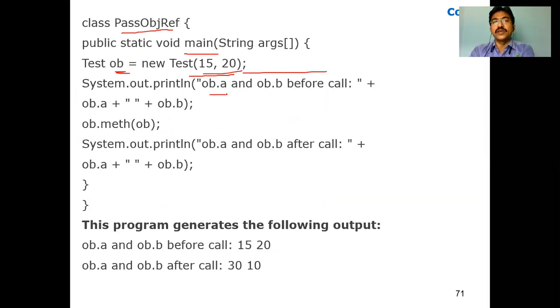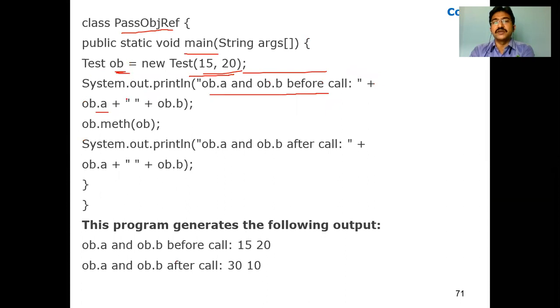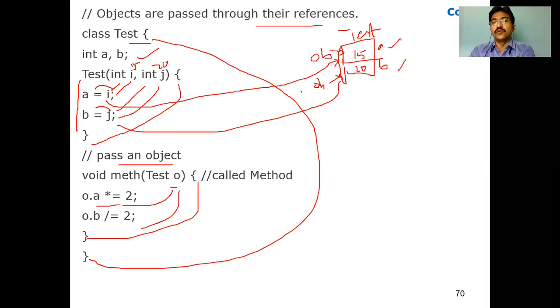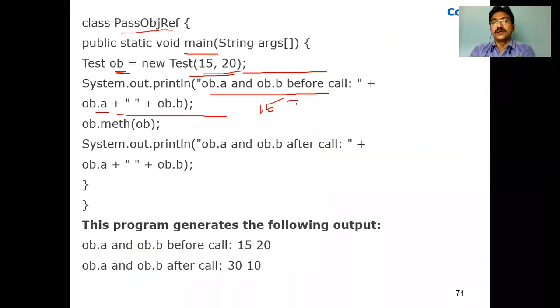Now what is the next step here? We are displaying ob.a and ob.b before calling. How do we access these? Because this is the object, right? These data members are outside of the class, so ob.a means the ob.a value. What is the ob.a value? 15. The ob.b value is 20. Once you display this, the output is 15 and 20. Next, I am calling the method here.